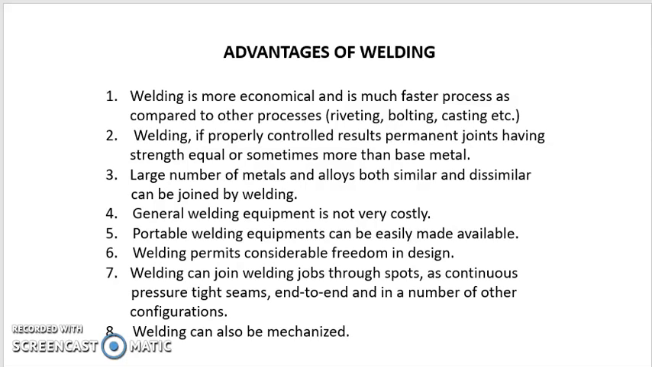We can weld continuously as well as at spots, as we have seen in the automobile sector, spot welding. Welding can also be mechanized. A large number of metals and alloys, similar and dissimilar, can be joined by welding. Then, if properly controlled, welding results in the formation of permanent joints having strength equal to or sometimes more than the base metals, as we discussed in the previous slides. Welding is economical and a much faster process compared to other processes. So these are the various advantages of welding.